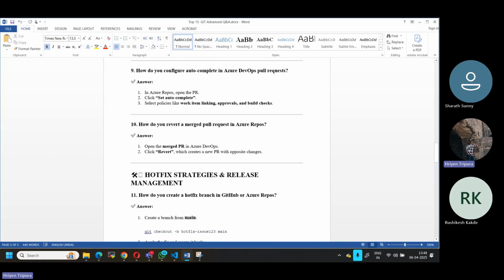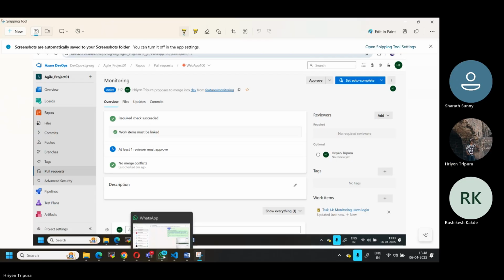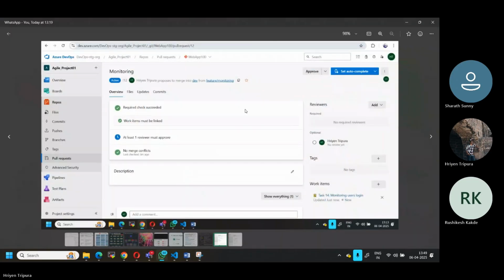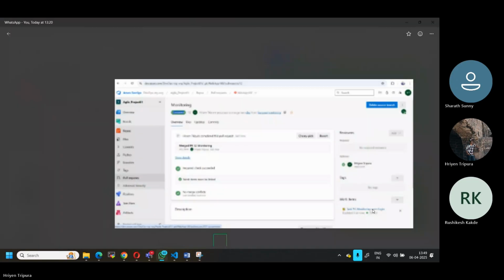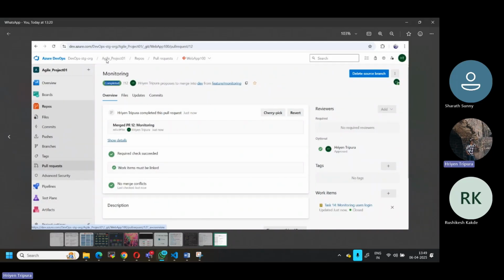How do you revert a merged pull request in Azure Repo? As I told you, I have shown you also, right? There's a revert button while doing the pull request. Yeah, here, there is an option when I do a pull request. Once I merge it to the particular branch, the dev branch, if there is any issue in the dev branch, I can simply click here. There's a revert. After that, you just click there and write the commit message, whatever you want. That's it. Then you're good to go.